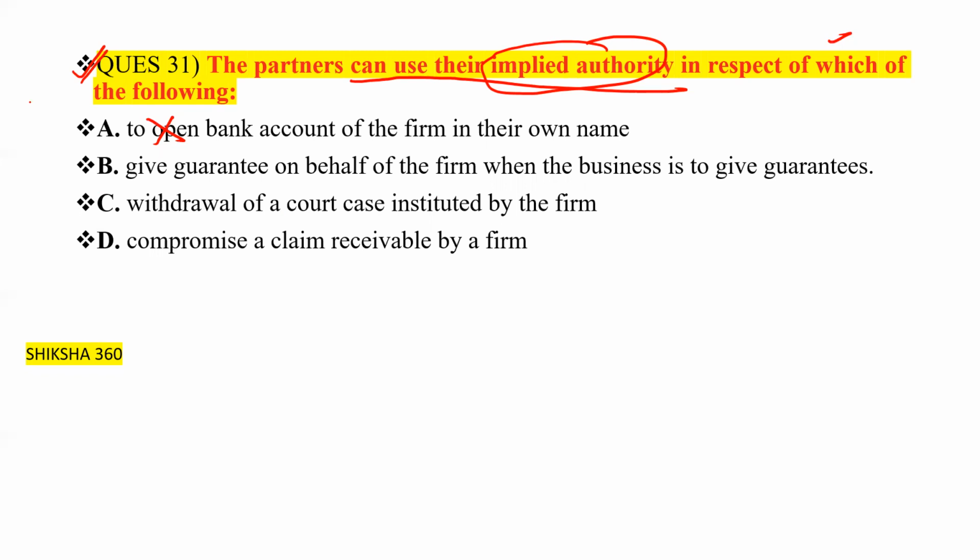So the most accurate is option number B. They can give a guarantee on behalf of the firm when the business is to give guarantees. Clear? So option number B is the correct answer.